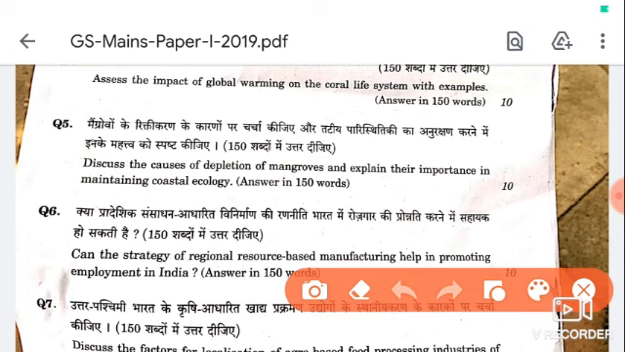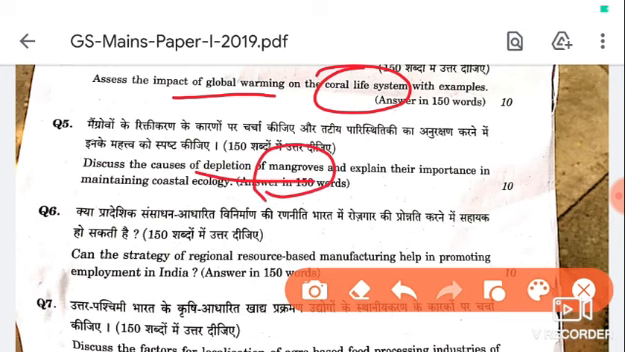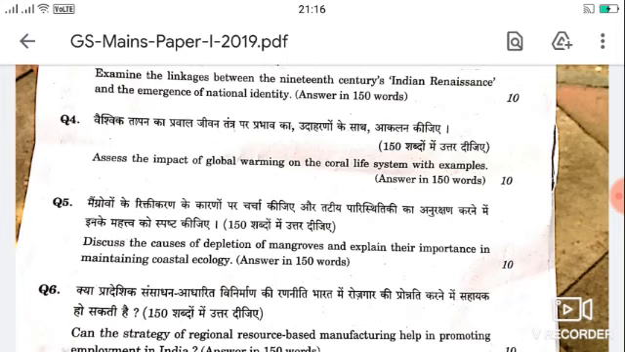the fourth question, impact of global warming on coral life system. Here we can draw a map locating the distribution of coral reefs. And similarly, next, depletion of the mangroves. Here we can show the distribution of mangroves over the India map. So on these lines you can add maps to the answers in all papers of 1, 2 and 3, which gives an edge over others in mains.